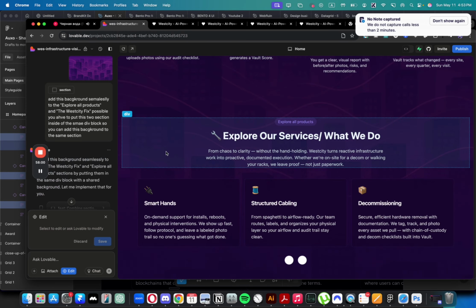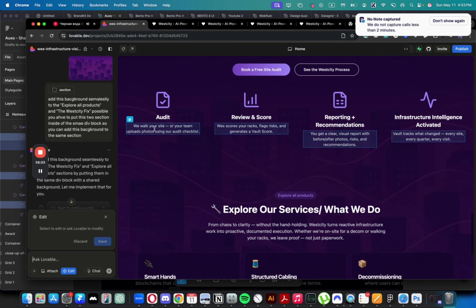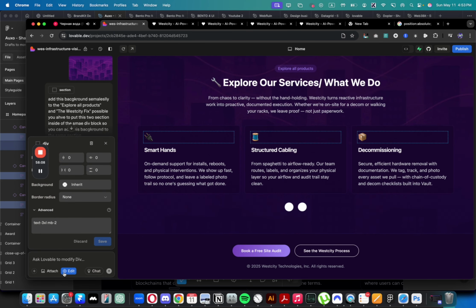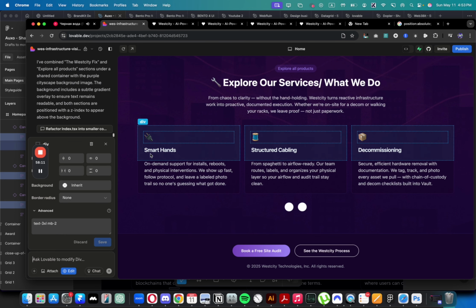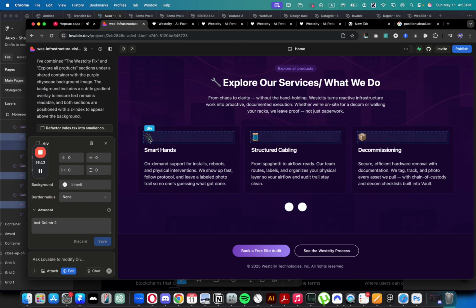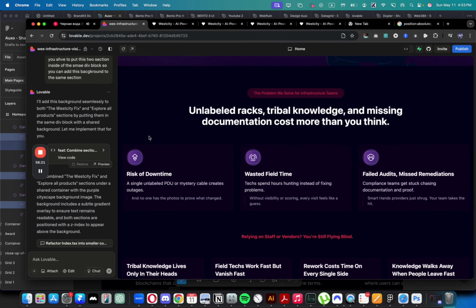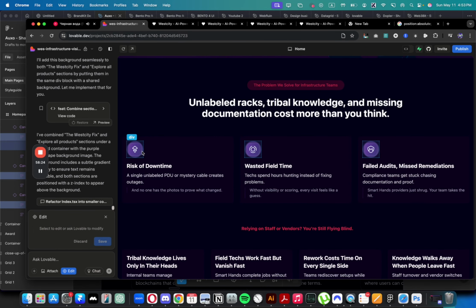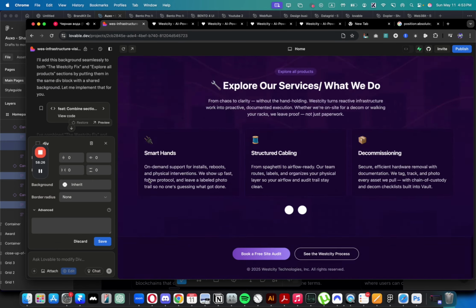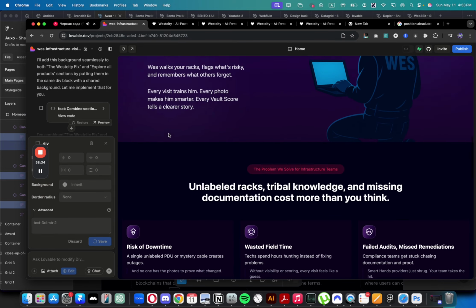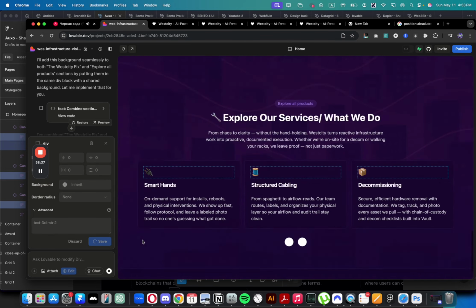Yeah, it did a great job of combining the two backgrounds actually, which I like. Let's edit one more time. Click edit and try to select the image inside of the div. Look, it just keeps adding the background for some reason. Reset styling. Save. Probably need to click save for it to be able to apply these changes here.